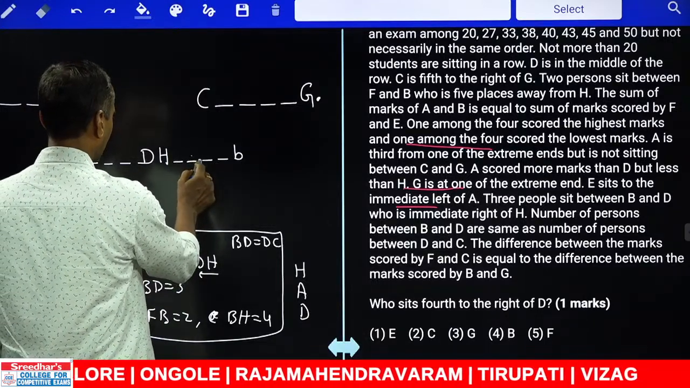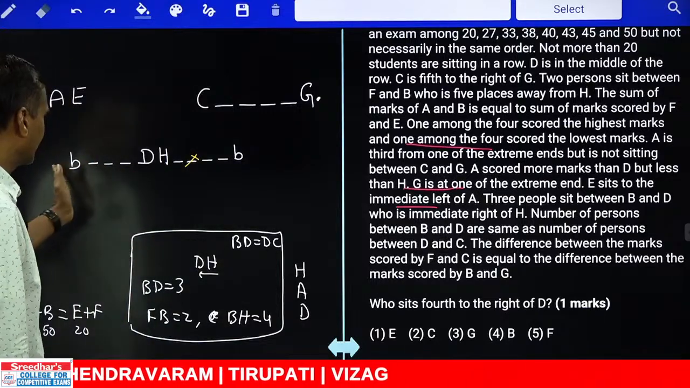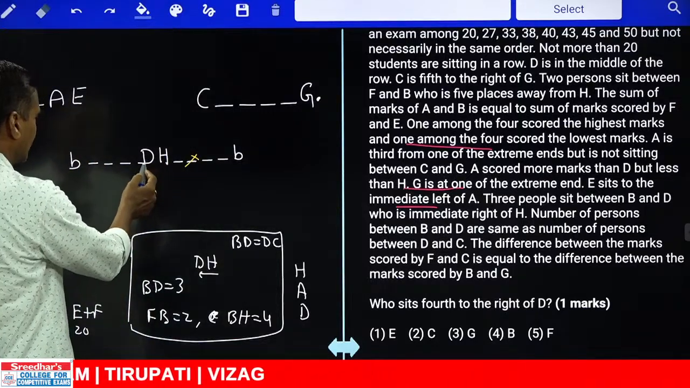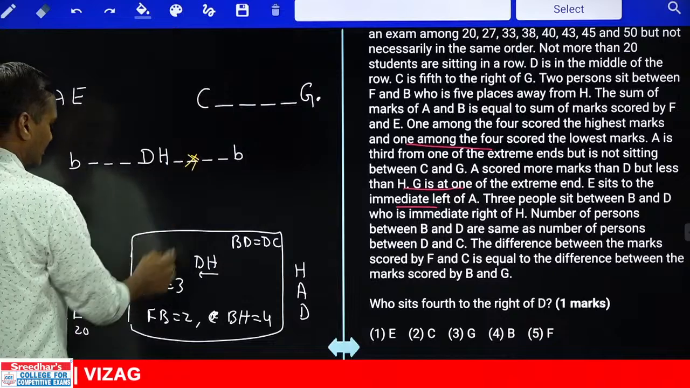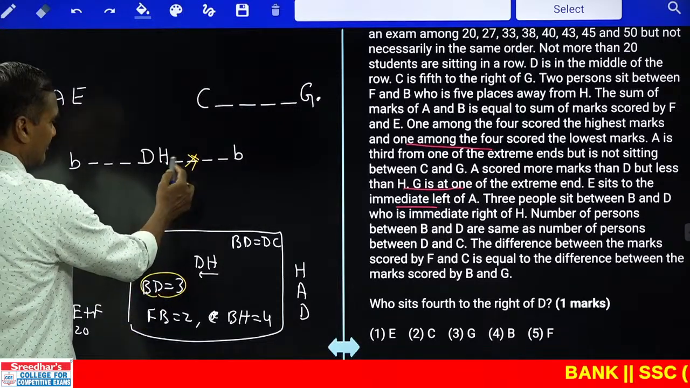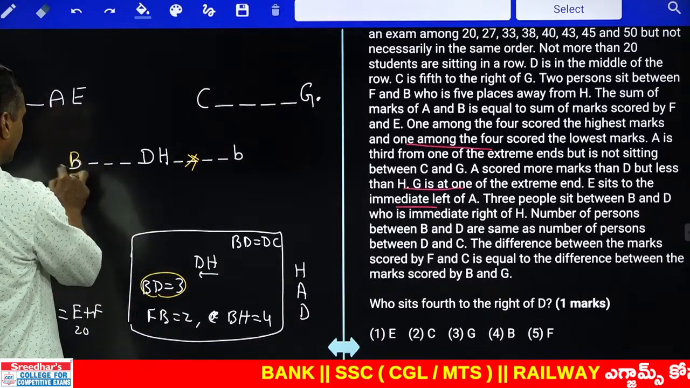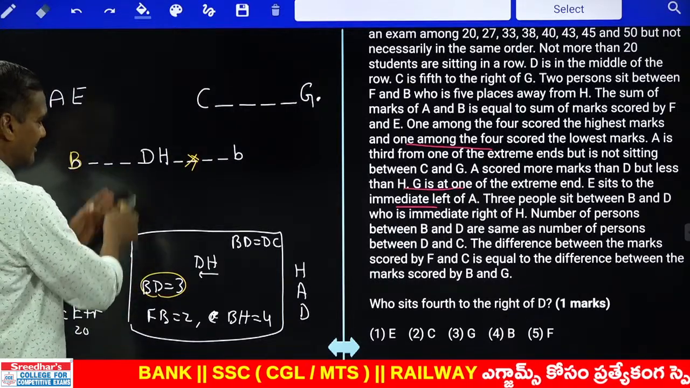Isn't it? So B must be to the right hand side. Now follow here. B must be to the right hand side of D. That means H, D, 1, 2, 3, B. Because between B and D, we need to have only 3 people. If we take the other side, what happens? Between B and D, there are 5 people. Hence, D is to the right hand side of B. Did it fit? And D is exactly at the center.